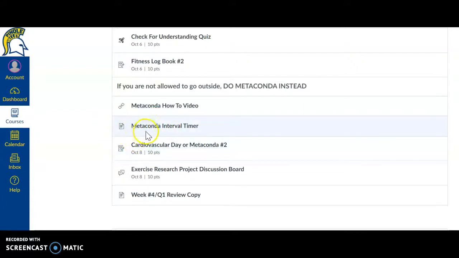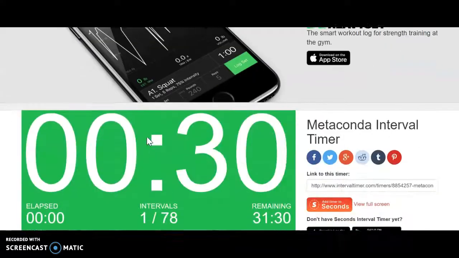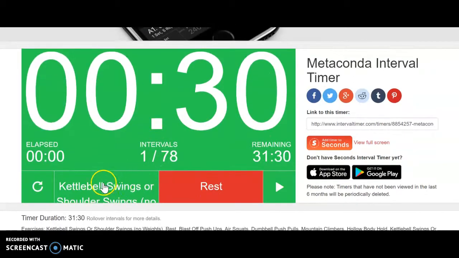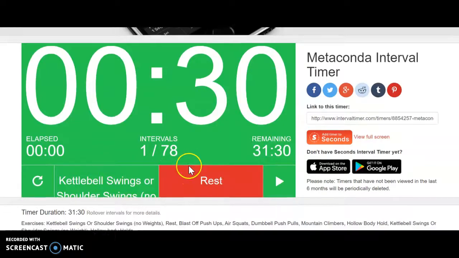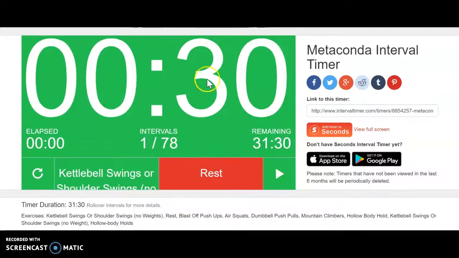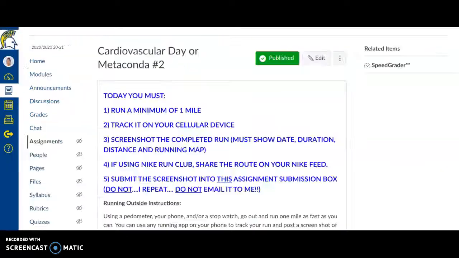I've put a how-to video of how to do Metaconda and the interval timer. Somebody had asked if they could use their own timer, but I set this interval timer up, so it's pretty particular for this workout. It's set because every round is a specific workout time and a specific rest time. And it'll tell you what workout you should be doing and then what's coming up next. Okay, so it's a pretty helpful timer. So if you are going to work out, I would use this timer. Okay, let me jump back over to modules.